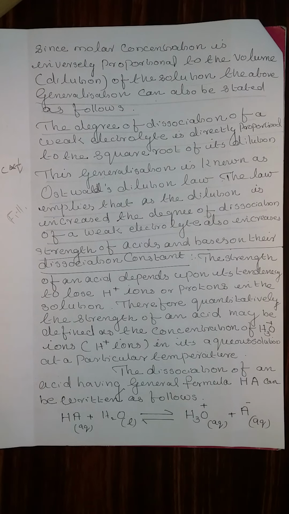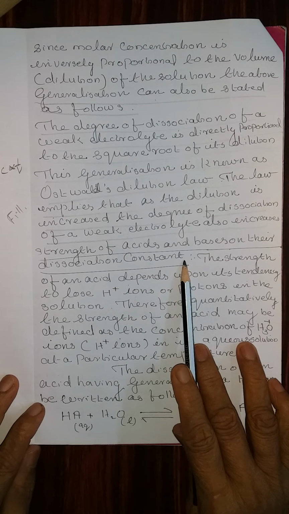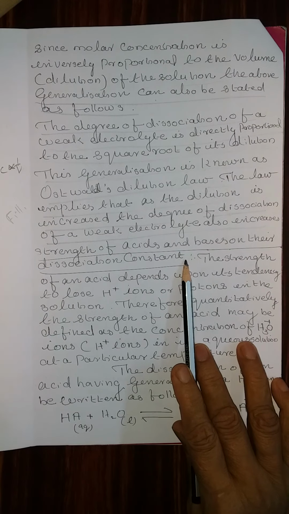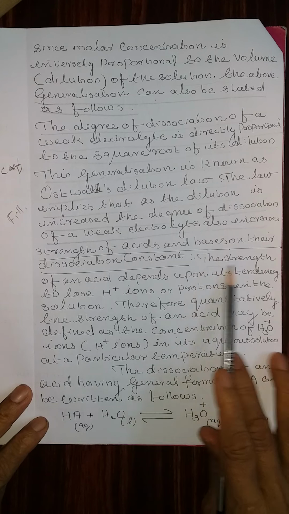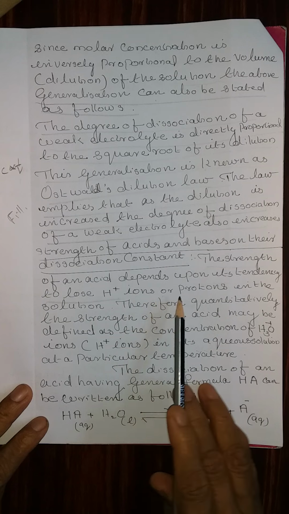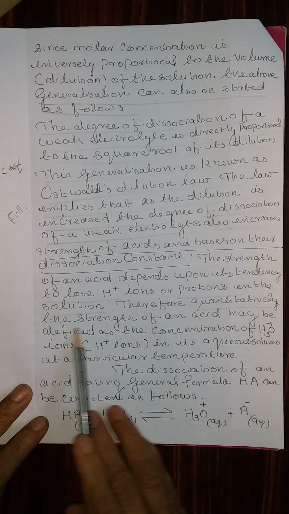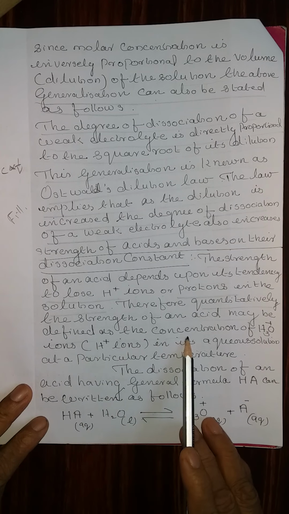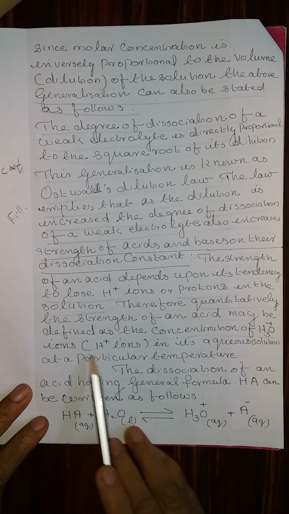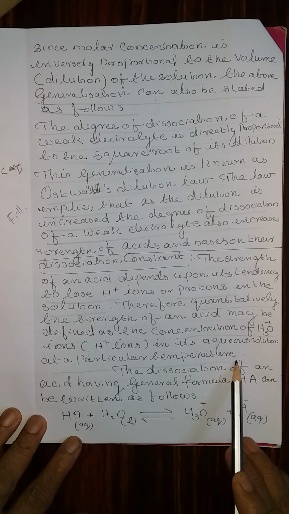Strength of acids and bases based on their dissociation constant. That means, how can you explain the strength of an acid based on the dissociation constant? Let us take the acid first. The strength of an acid depends upon its tendency to lose H plus ions or protons in the solution. Therefore, quantitatively, the strength of an acid may be defined as the concentration of H3O plus ions or H plus ions in its aqueous solution at a particular temperature.